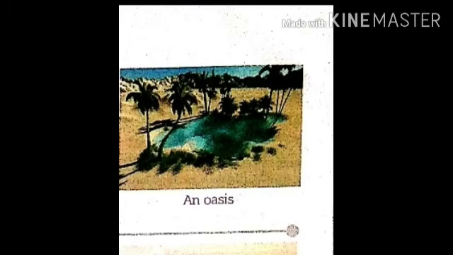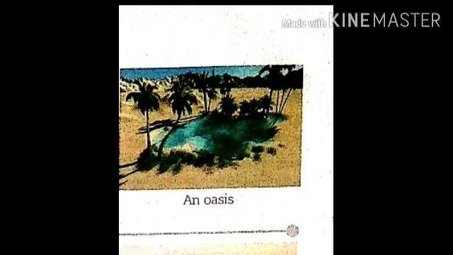Deserts are vast areas of sand that receive very little rainfall and experience extreme temperatures. Because of the extreme climatic conditions, there are limited plants and animals found in deserts. Features of deserts. The desert experiences extreme climate. The days are very hot and nights are cold in these areas. There is very little rainfall in these areas.